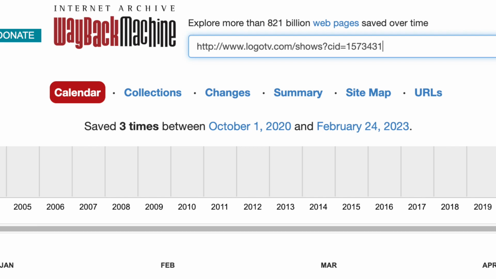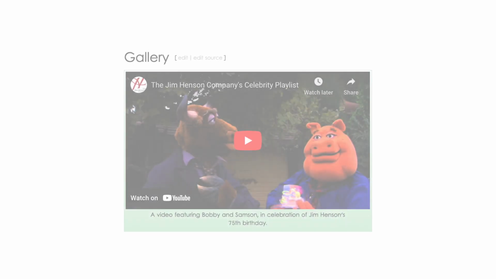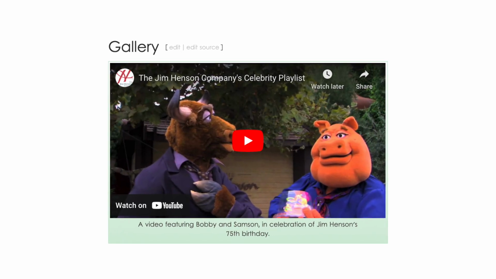The pilot used to be on Logo's website, but has now since disappeared entirely. While the show itself wasn't picked up, the Bobby and Samson characters would continue to make appearances in various Muppet videos and events. Really not much else to say, but there are some interesting character descriptions on the Muppet Wiki.